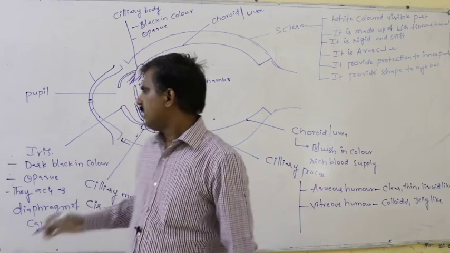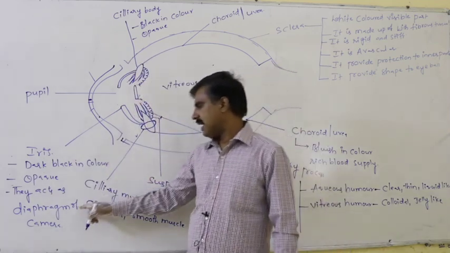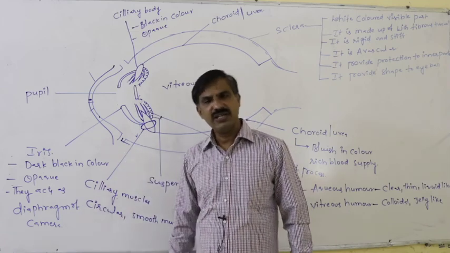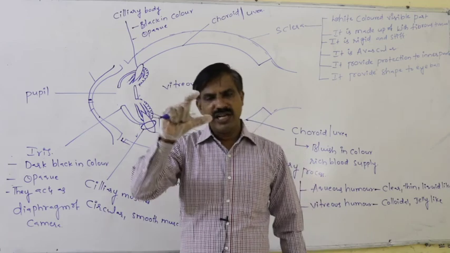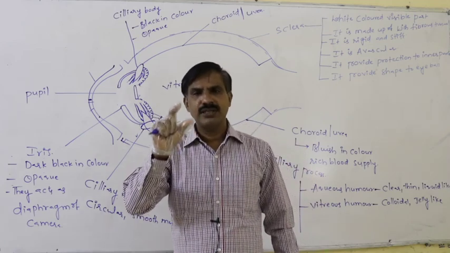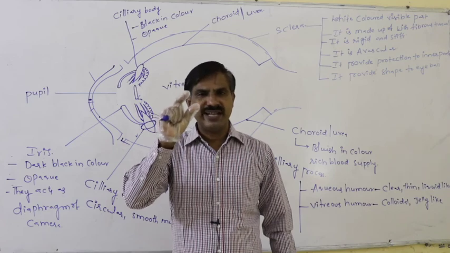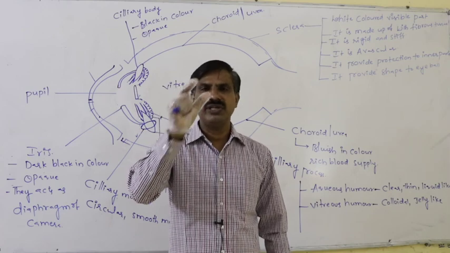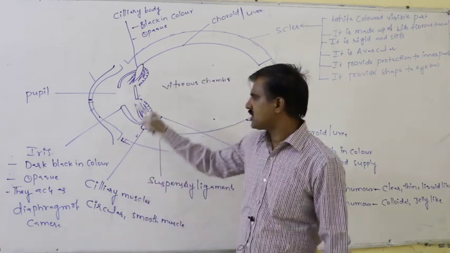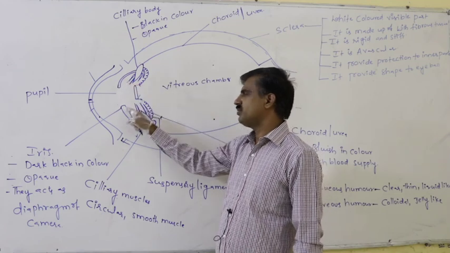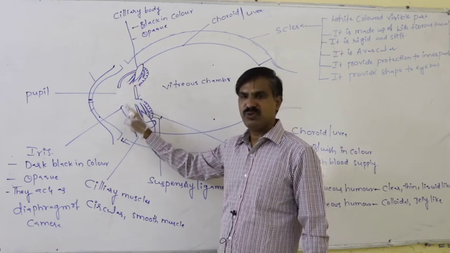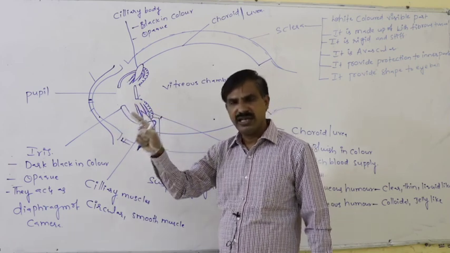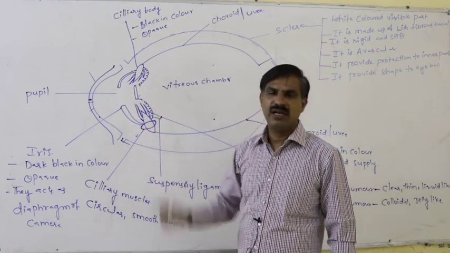In that way, this iris acts as the diaphragm of a camera. In a camera also, the diaphragm is useful for regulating the entry of light into the camera. Like that, here also, both sides of the iris are principally useful to regulate the size of the pupil, for regulation of the amount of light entering the eyeball.